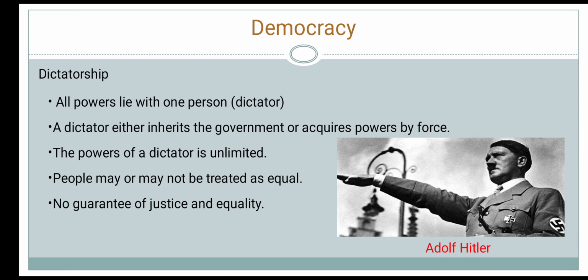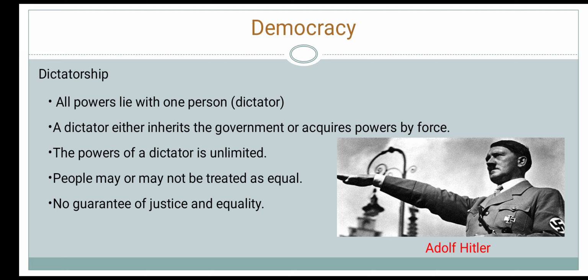Dictatorship. In a dictatorship, all the power lies with one person. Usually, the leader of this form of government is called a dictator. A dictator either inherits the government or acquires power by force. Sometimes an elected leader can become very powerful and rule like a dictator. Though Adolf Hitler was democratically elected in Germany, he soon started to rule like a dictator. The picture shows Hitler.